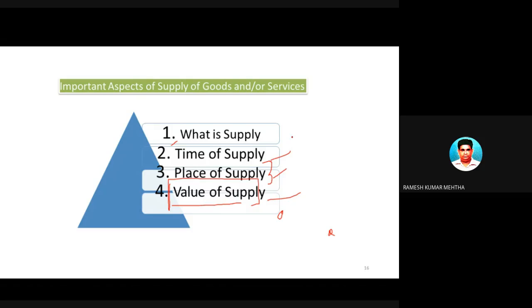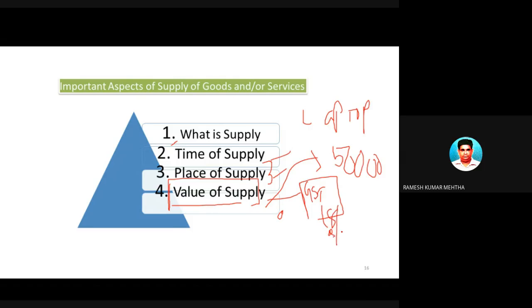So, value of supply. In the last example, I told you that our student has purchased a laptop for 50,000 rupees. So 50,000 rupees becomes the transaction value on which GST is levied. If it is found that the laptop attracts 18% or 28% GST, then the value is 50,000 rupees on which GST is levied.